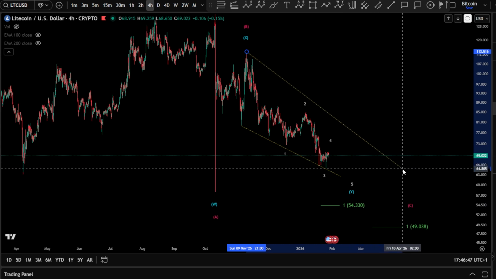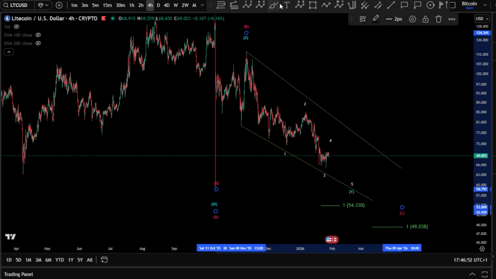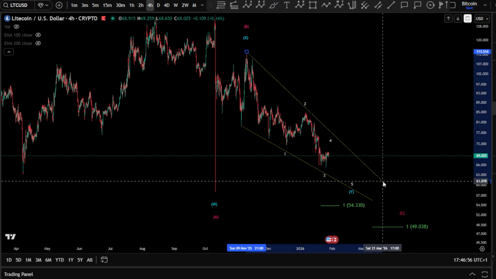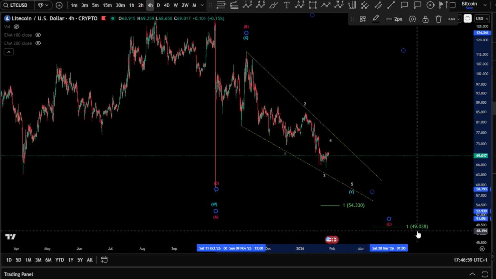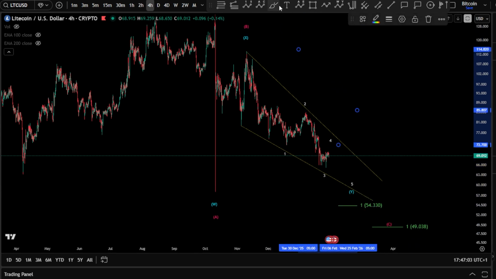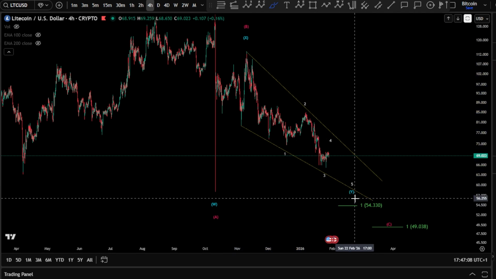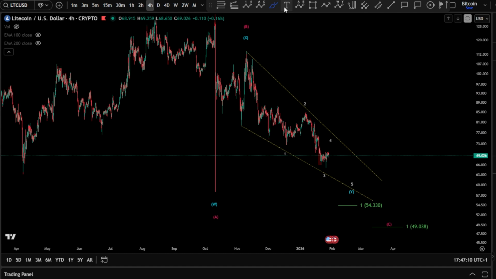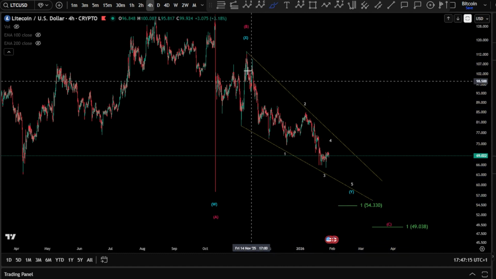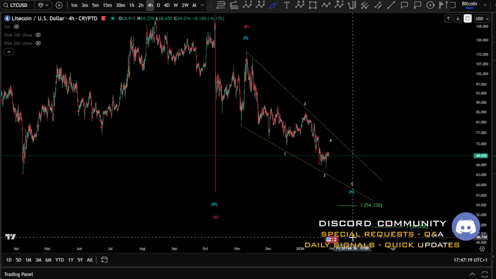but not a wave C, okay? Not a wave C, because the wave C then has to be, of course, longer in time and 5 waves. Not 3 waves, 5 waves. So it can be even a continuation for a diagonal lower, for the $49. The wave Y can finish around even the $54 as the 1-to-1 fib level. So we'll see how this is going to unfold, but basically this can very likely be ABC as well, wave Y pushing for higher, or a continuation as a diagonal in a wave C, guys.